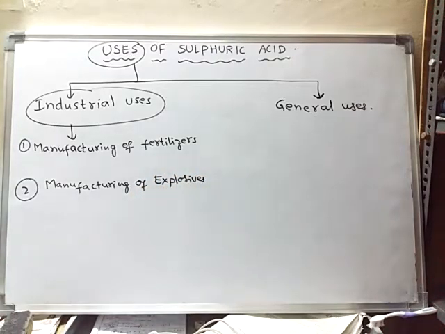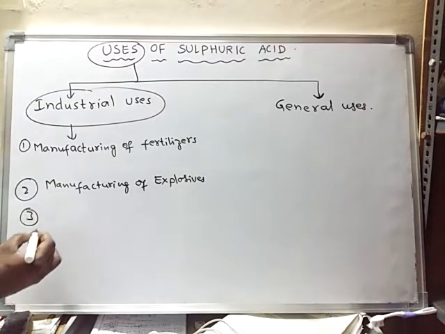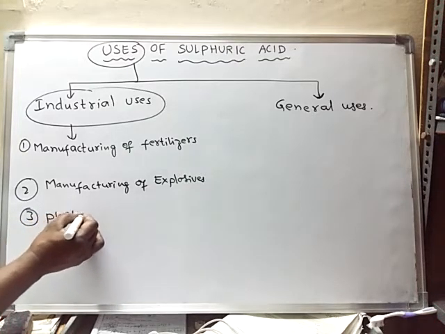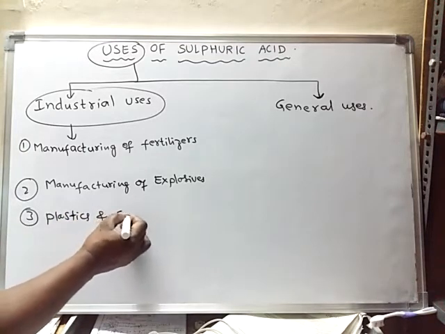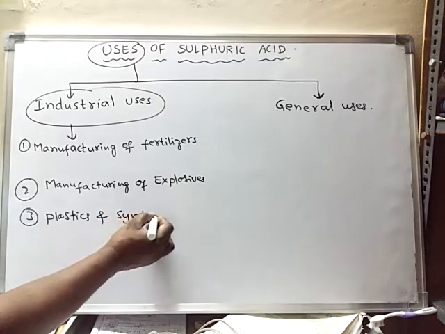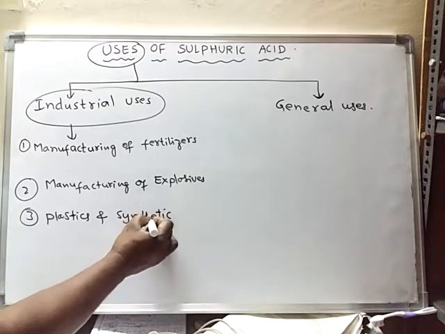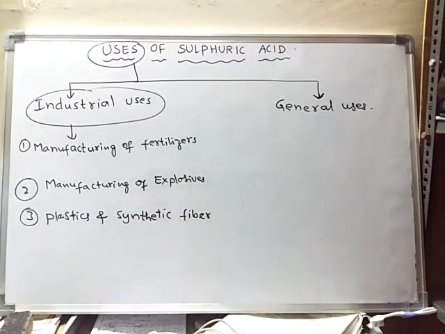Okay, right? It is also used in the manufacturing of some plastics and artificial fibers or else synthetic fibers. So synthetic fibers can be prepared with the help of sulfuric acid.